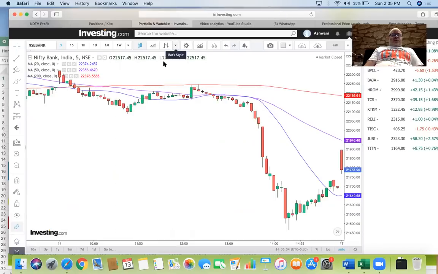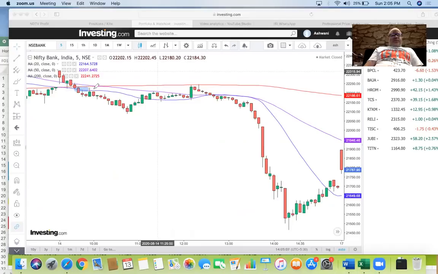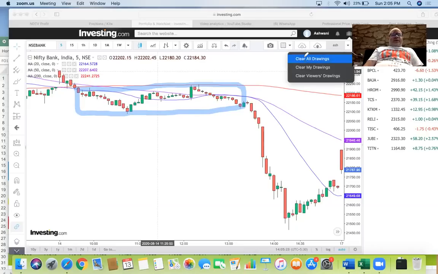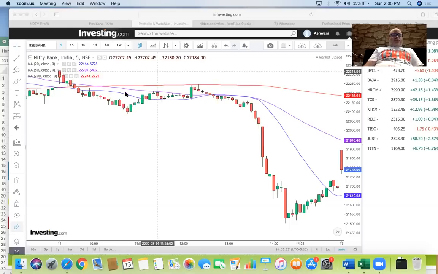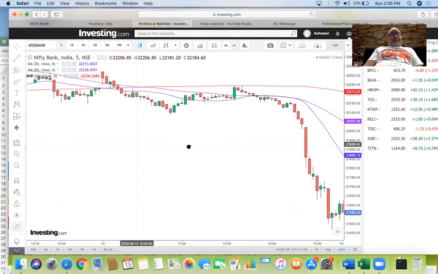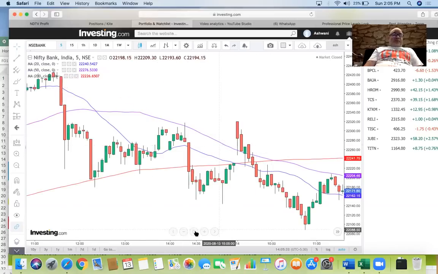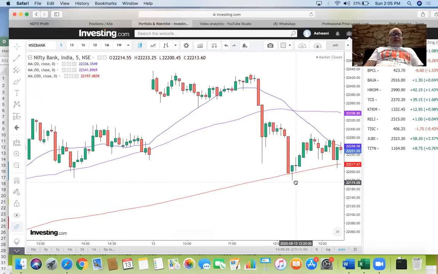So draw a box and you are able to catch this. So early morning, before things open up, you know which way in the pre-market, where you are going to open. If you are going to open away from 200, away from 20, you can immediately decide to go short.